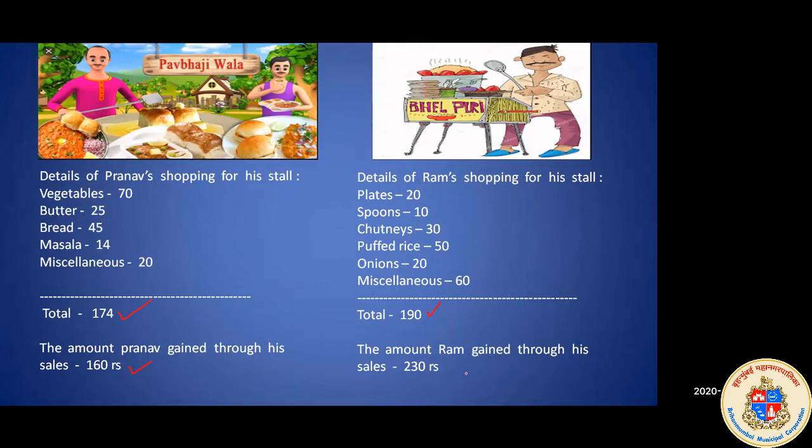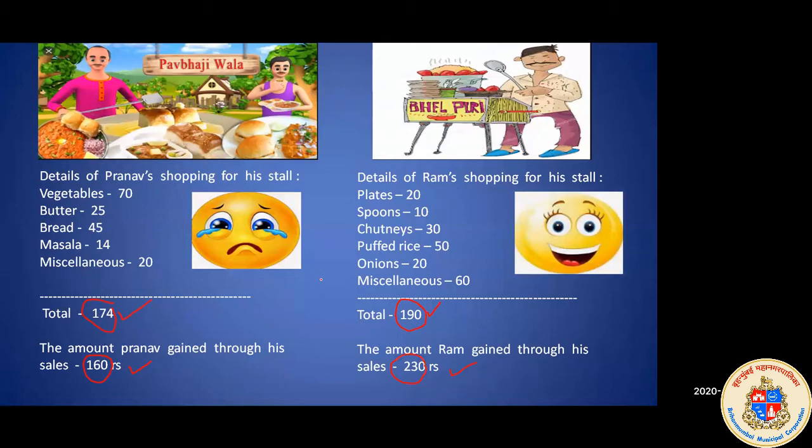Now see, here is the difference that you can see. Pranav, that is Pav Bhaji wala, invested 174. Okay. And Bhel Puri wala invested 190. But at the end of the day, Pav Bhaji wala got 160 rupees, and Bhel Puri wala got 130 rupees. Okay. So if you observe the slide, you will see that Pav Bhaji wala Pranav is crying, and the Bhel Puri wala is quite happy.